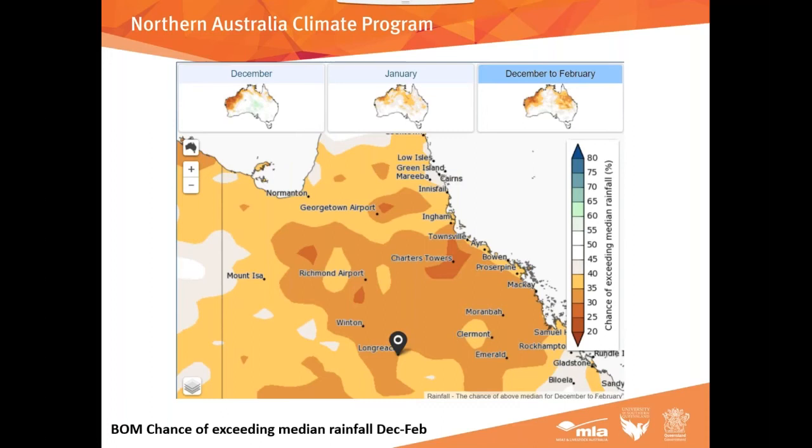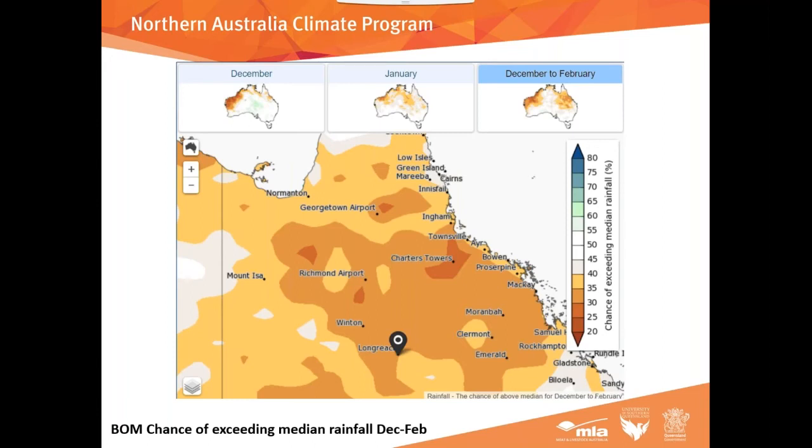And just to give you some ideas what it looks like, I've been using Longreach as a point. But if we put Boulia up, Boulia's median for this period is 147 mils. They're again unlikely to exceed that. It's 38% for them, but the accuracy is quite low. Those guys out on that western side, accuracy is only 39% for this period. Hughenden, median there is 274 mils. Again, they're unlikely to exceed it, so it's pretty consistent across that whole area. 34% chance of exceeding, and the accuracy is up to about 48%, so still low there.